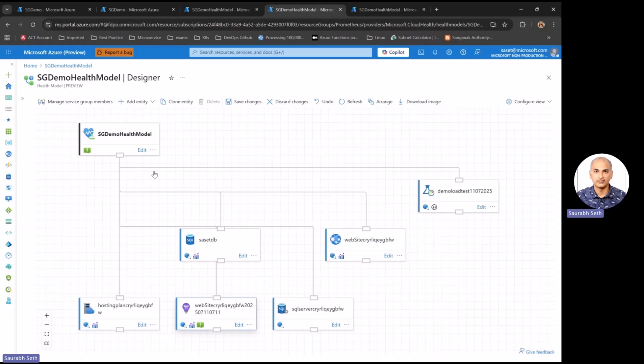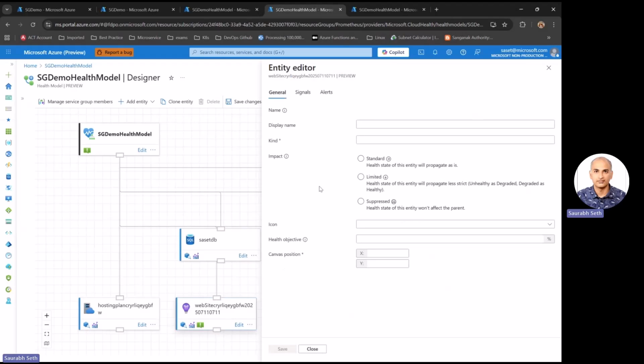So this is where, based on the service group entities that have been automatically discovered using a managed identity that I have assigned to the service health model, these are the relationships which have been created. Now I can create more relationships by simply adding them. But as you can see, I have a database, I have a web app, and I have an application insights resource comprising it. So you see, you have metric alerts. I have alerts created here. What I can do is also go and create more. So I'll click on edit.